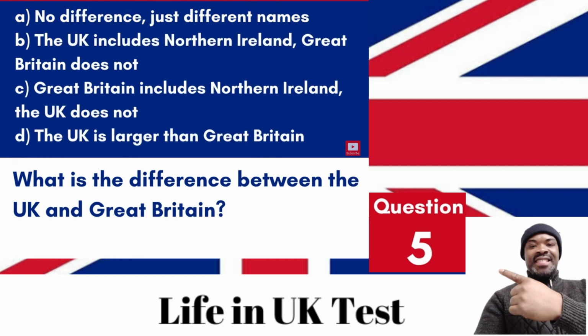Question 5. What is the difference between the UK and Great Britain? A. No difference, just different names. B. The UK includes Northern Ireland, Great Britain does not. C. Great Britain includes Northern Ireland, the UK does not. D. The UK is larger than Great Britain. Answer: B. The UK includes Northern Ireland, Great Britain does not. Great Britain comprises only England, Scotland, and Wales.